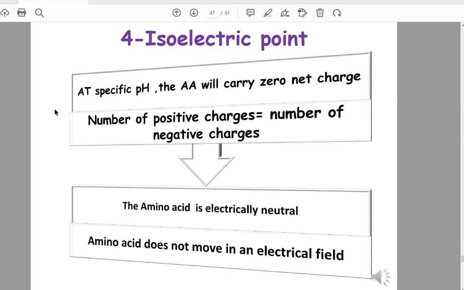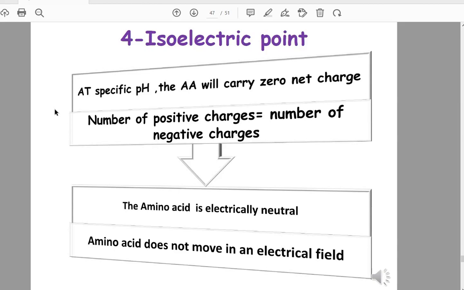So the amino acid will be electrically neutral and can be precipitated. It doesn't move on the electrical field as it's neutral. It won't move to the cathode and won't move to the anode, and this helps in precipitation and separation of amino acids.